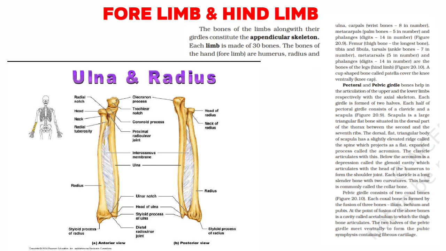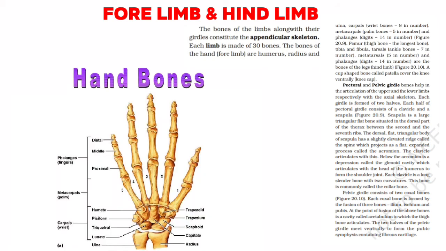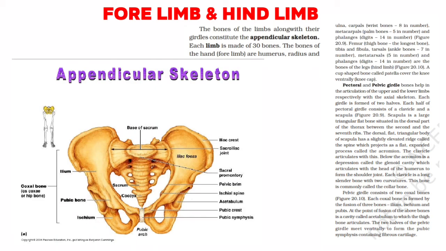Each girdle is formed of two halves. Each half of the pectoral girdle consists of a clavicle and a scapula. The scapula is a large, triangular flat bone situated in the dorsal part of the thorax between the second and the seventh ribs.